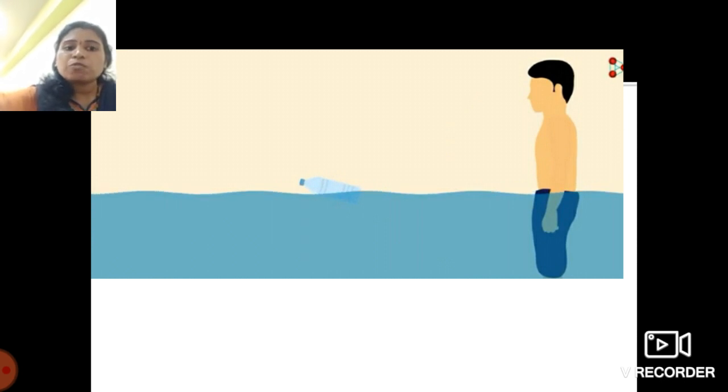In this case, when you push that bottle to the bottommost layer of that water container, your hand feels the pressure from the downward side, and that bottle will come up towards the surface of the water faster than in the previous case.